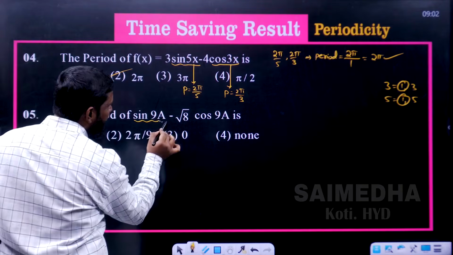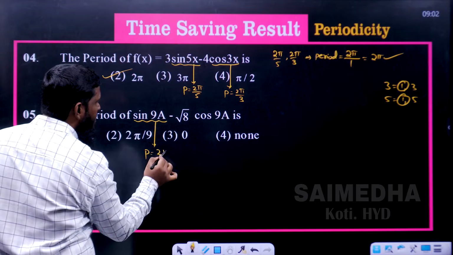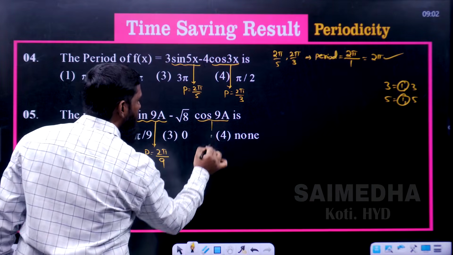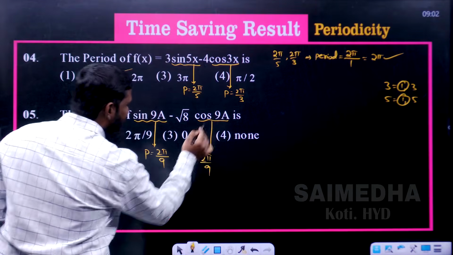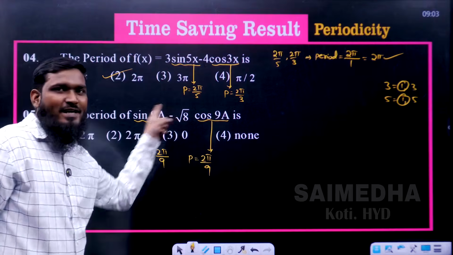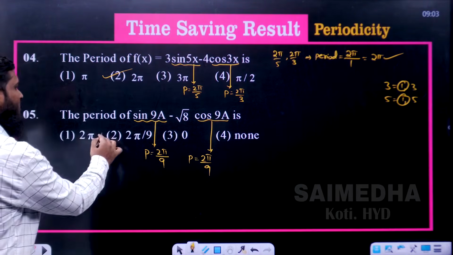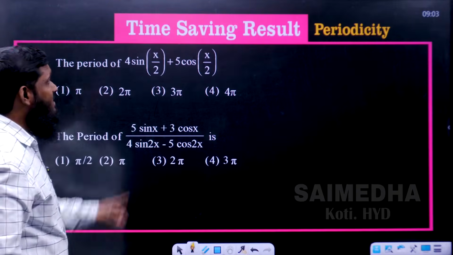Now the next case. See this part. In the place of x, it is given a over here. So what is the period? We can write the period is equal to 2 pi by 9. Now we are getting the same answer. Same period means the period of the complete question will also be the same. So 2 pi by 9 means which option? The second option is correct.